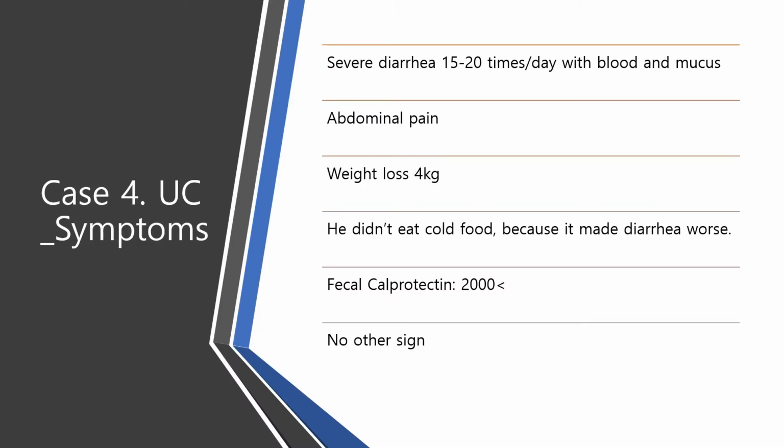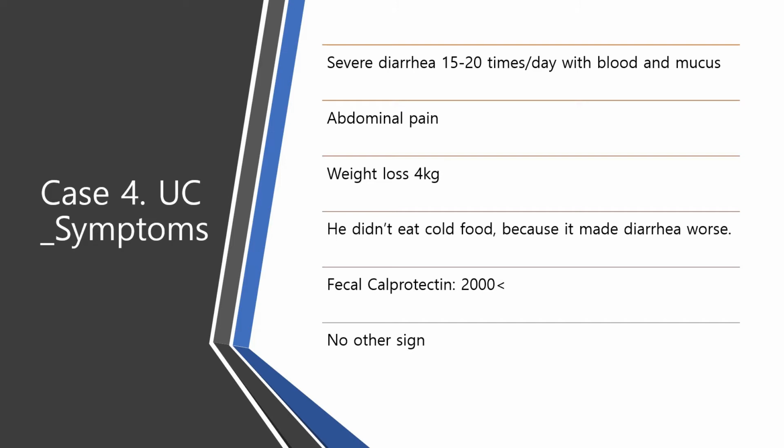His chief complaint was severe diarrhea. He had diarrhea 15 to 20 times in a day, with bloody mucosal diarrhea. And he also had abdominal pain. He lost about 4 kilograms. He didn't eat cold food due to diarrhea. Fecal calprotectin was over 2,000, which was beyond the measurable range at the hospital, and we didn't know the exact point. Normal range of fecal calprotectin is under 50 or 100.